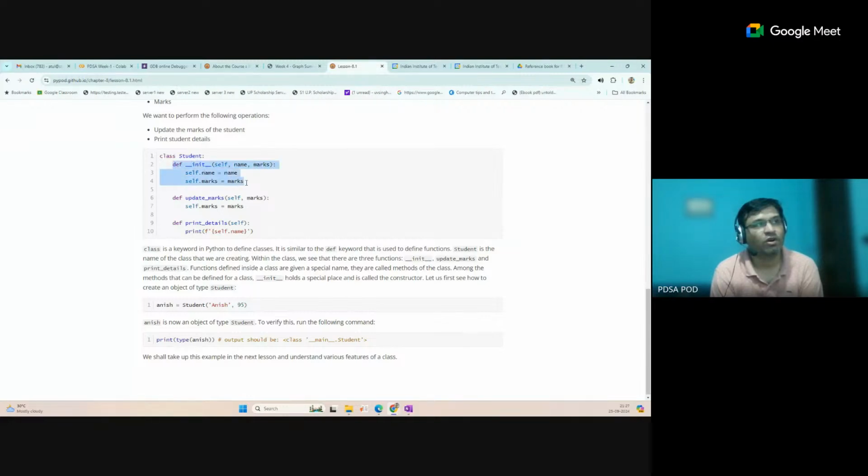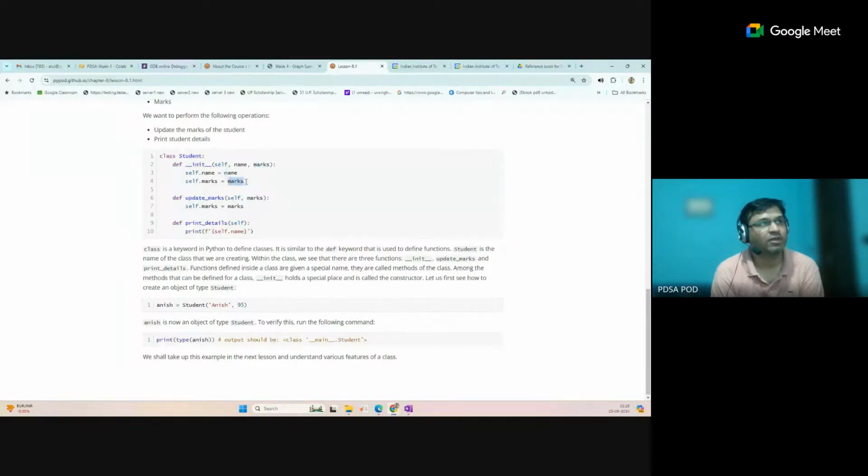This constructor will be called, it requires two variables, and these values will be assigned to self.name and self.marks. Here we are creating the object for this student and passing two values, Anis and 95. Anis will be passed to name, and 95 will be passed to marks. Now these two values are assigned here.